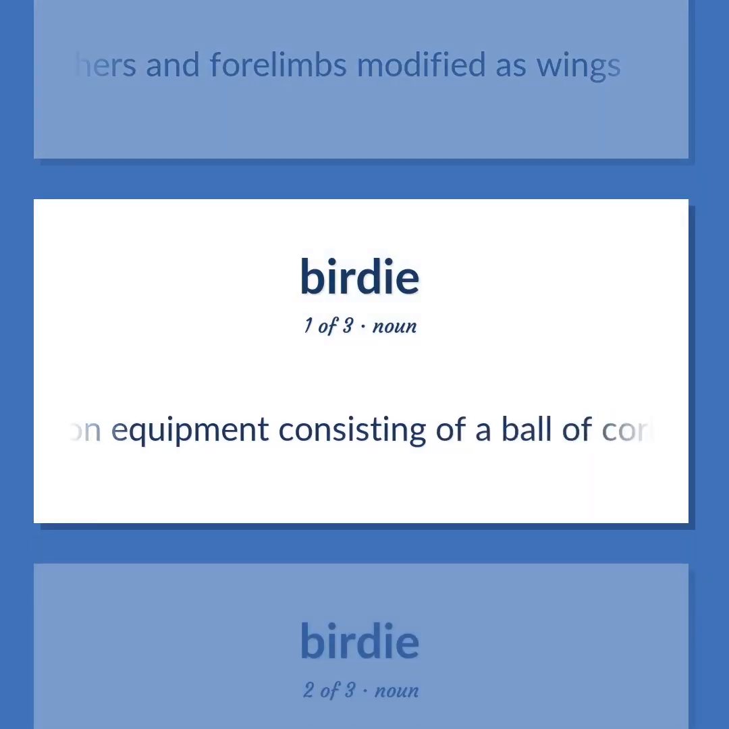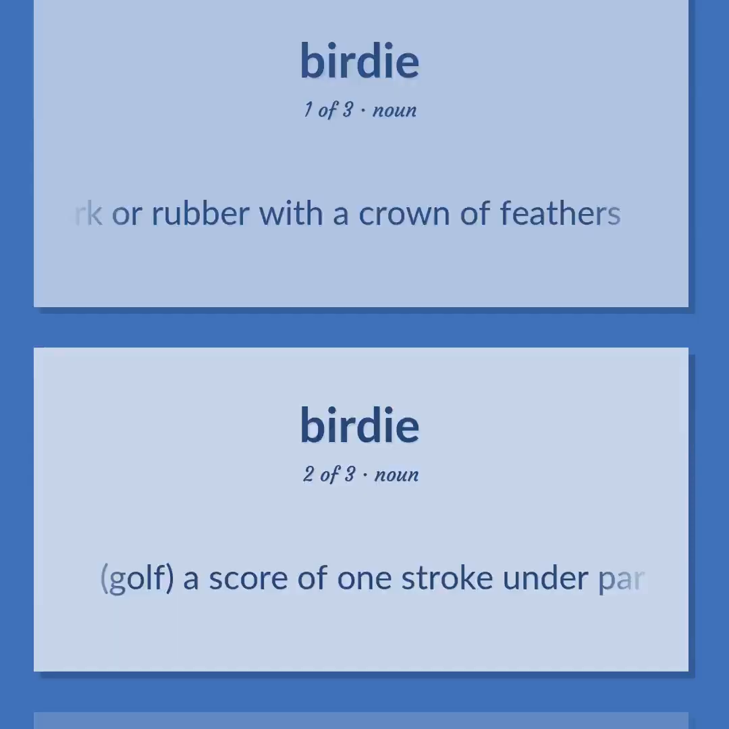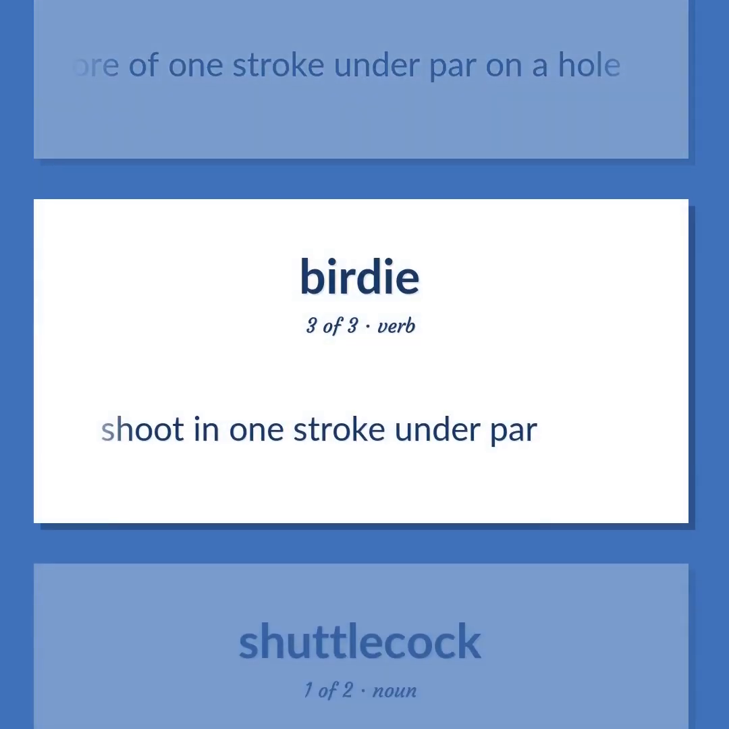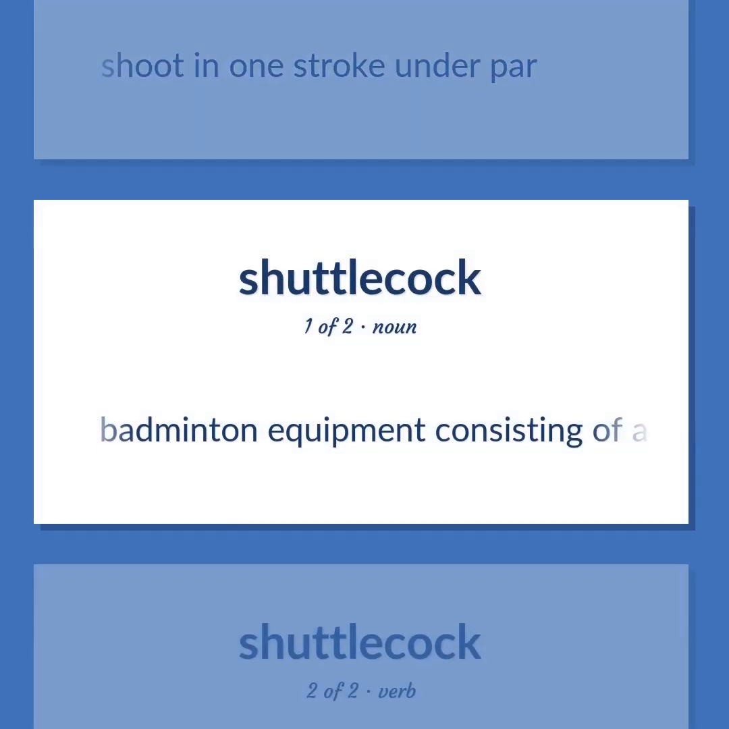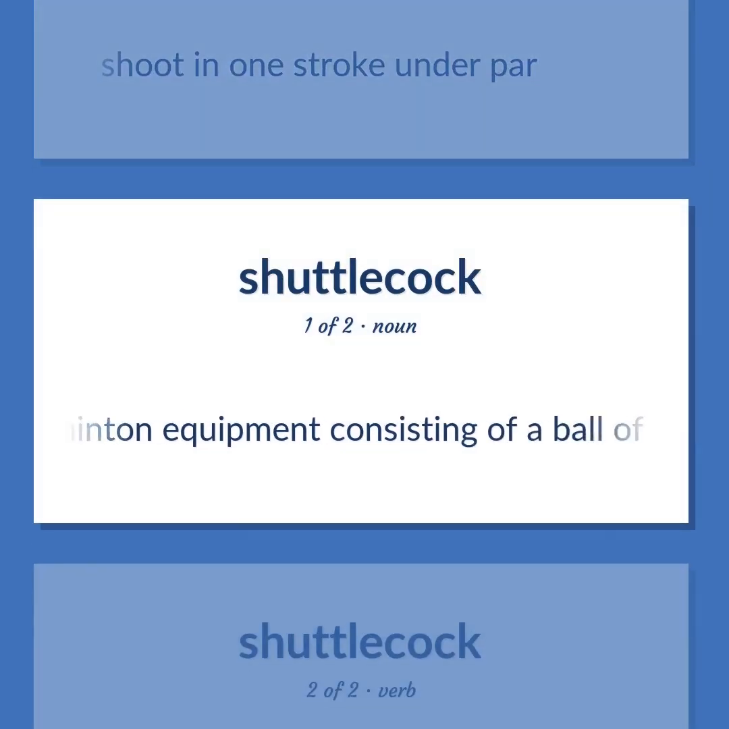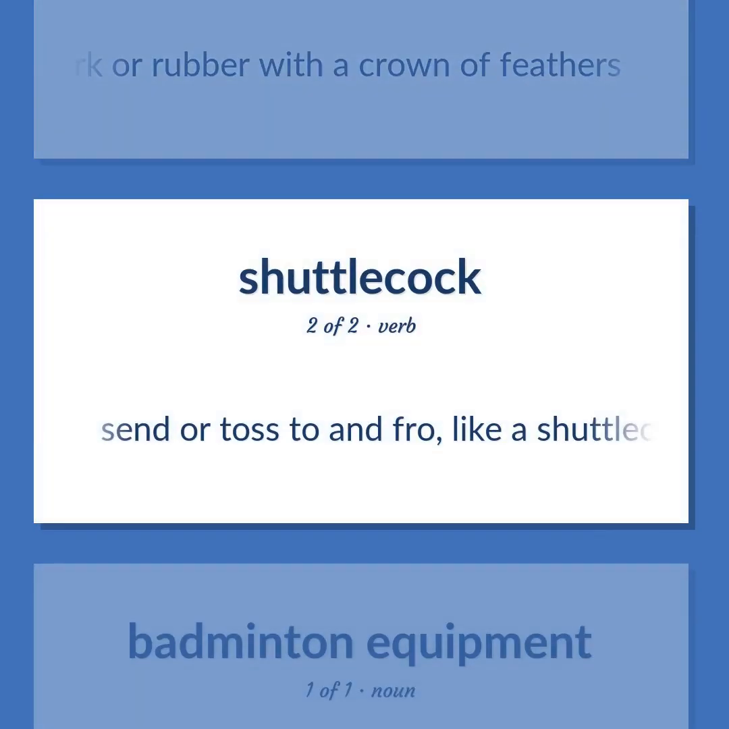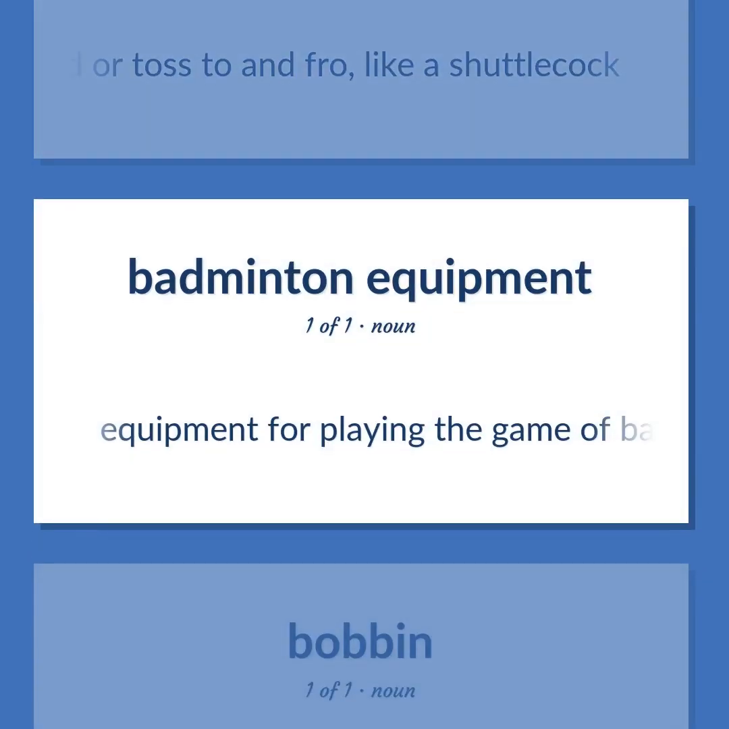Badminton equipment consisting of a ball of cork or rubber with a crown of feathers. Golf. A score of 1 stroke under par on a hole. Shoot in 1 stroke under par. Send or toss to and fro, like a shuttlecock. Equipment for playing the game of badminton.